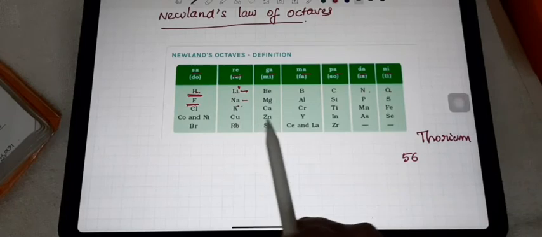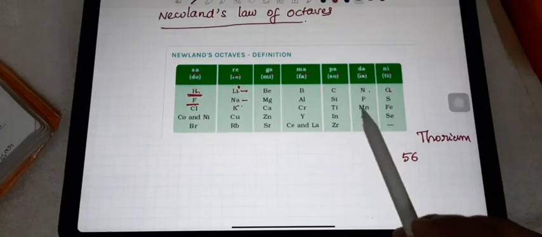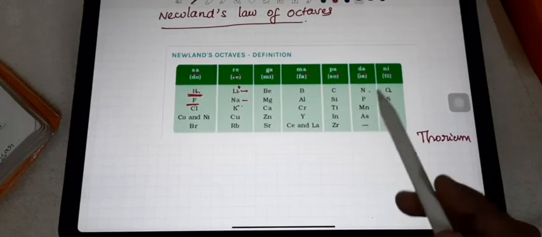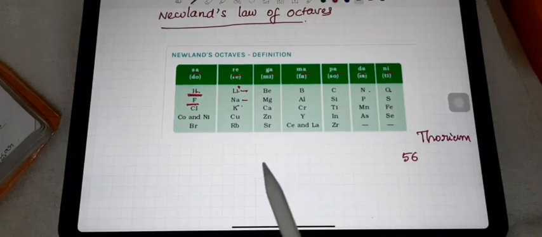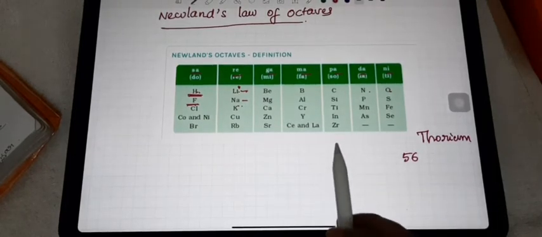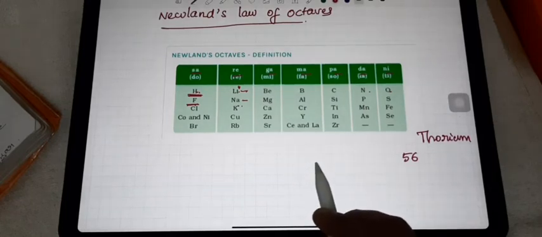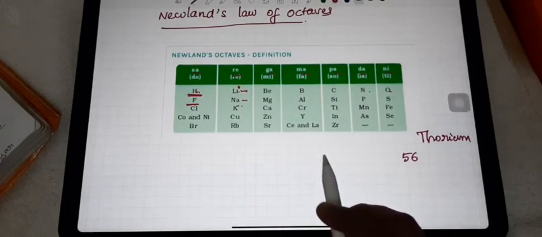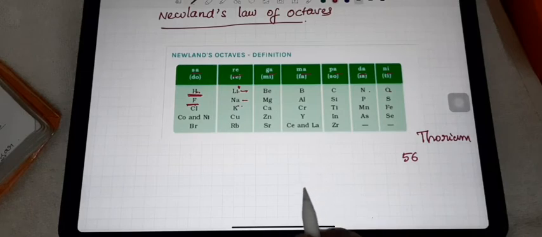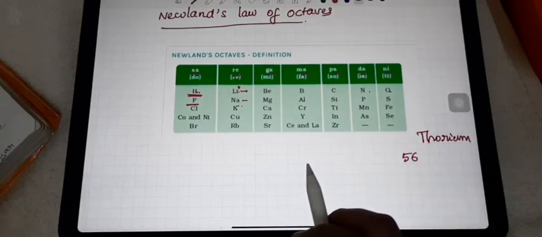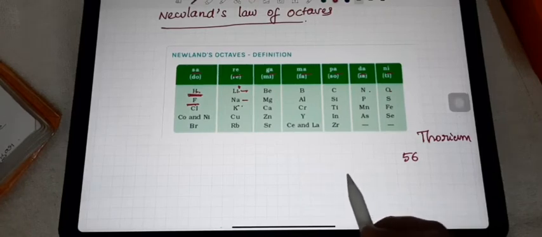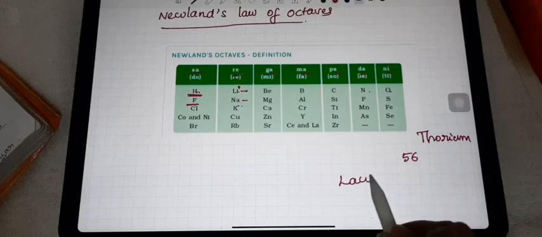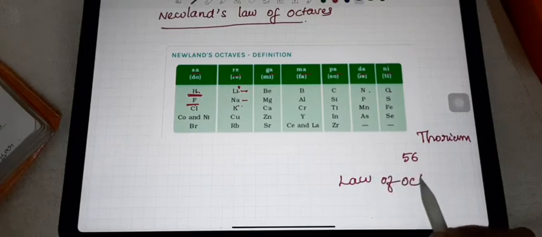So he compared the properties of the elements in this periodic table with the octaves found in music. He said this property of the arrangement of the elements in the increasing order of atomic masses is the same as that of the octaves found in music. That property he called the law of octaves.